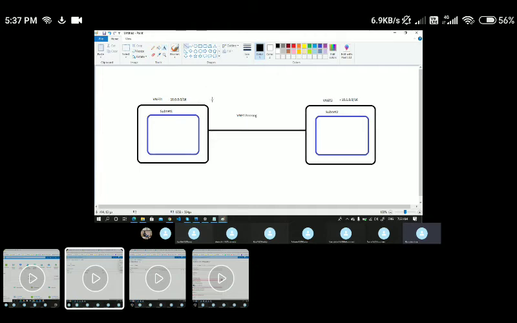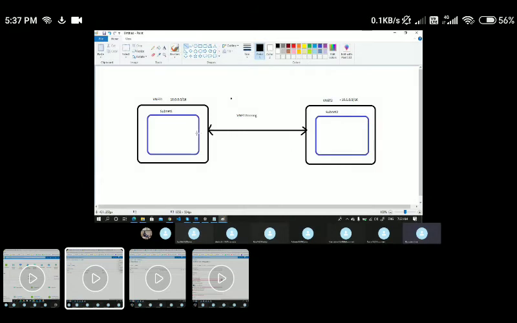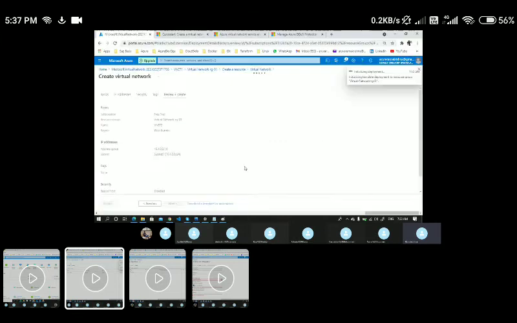This VNet peering connectivity, I want to do it as bidirectional, in both directions. So bidirectional peering connectivity is what I want to perform now. That means VNet 1 to VNet 2 and VNet 2 to VNet 1. So let's go ahead and see how to do it.